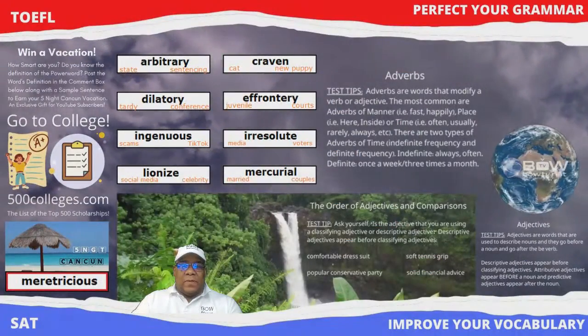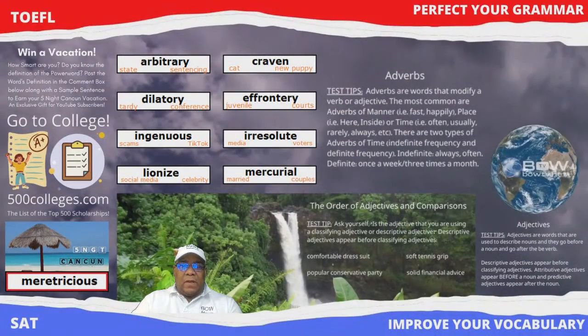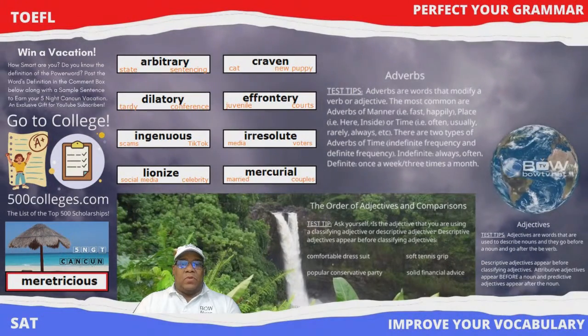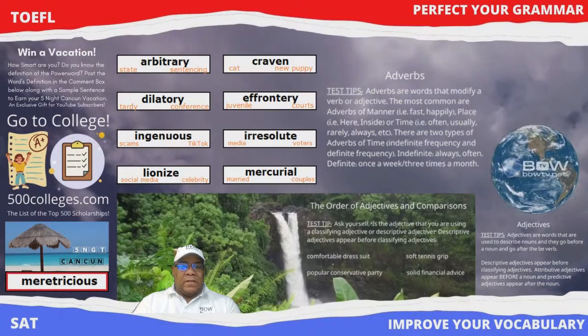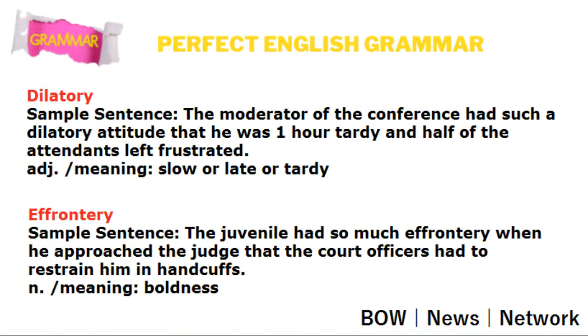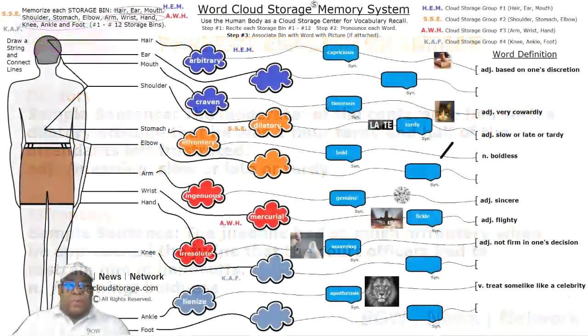If we go back to the actual word itself, let's see why the two words are tardy and conference, and that is coming from our use in the sample sentence. And if you recall, the moderator of the conference had such a dilatory attitude that he was 1 hour tardy and half of the attendants left frustrated. Adjective meaning slow or tardy or late. So there we have our third word in this group.